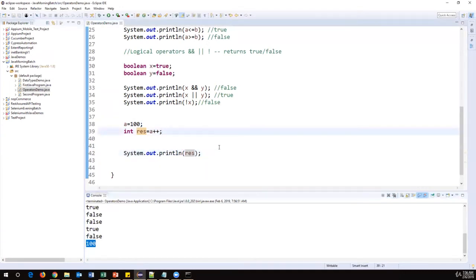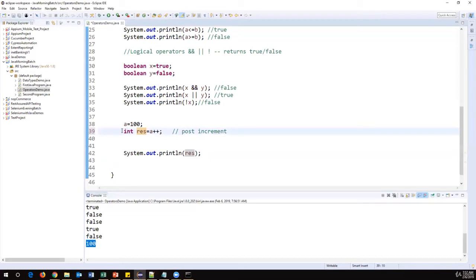Because a plus plus is called a post-increment operator. Post-increment, first it will assign the value to this variable. So what is the a value? 100. So result will become 100. Immediately we are printing the result here. So after assigning the value into res, then it will increment that value. That's the reason we are not getting the incremented value.